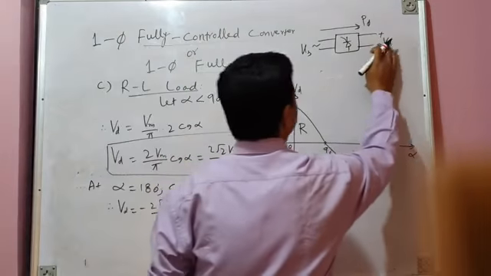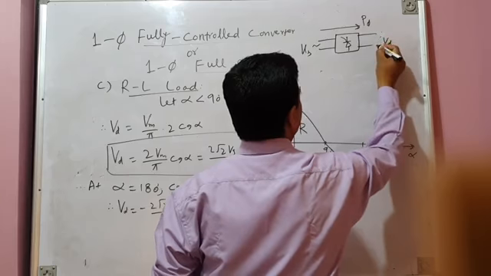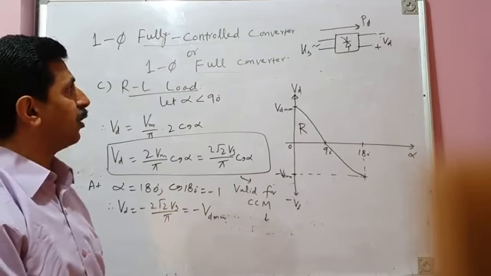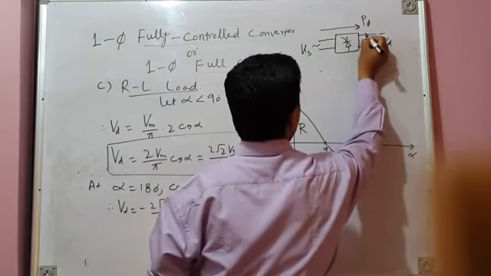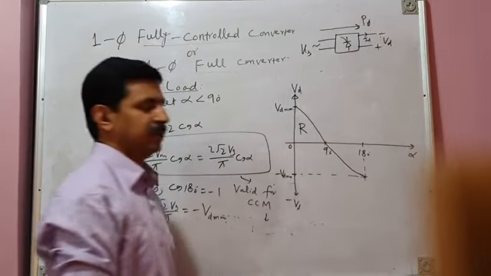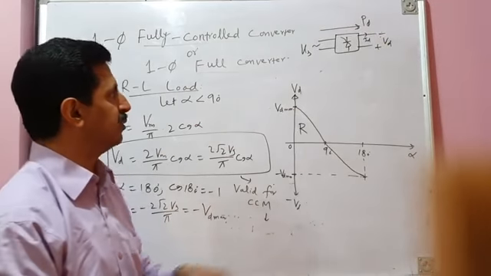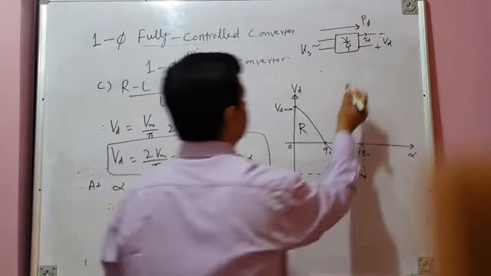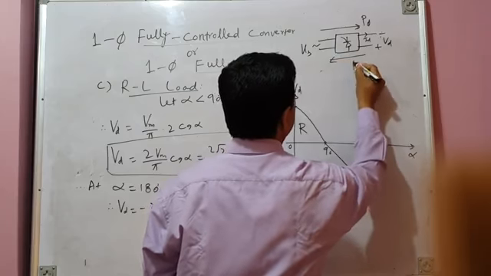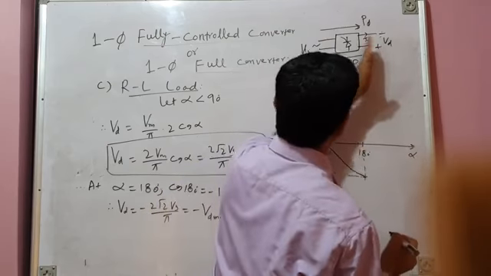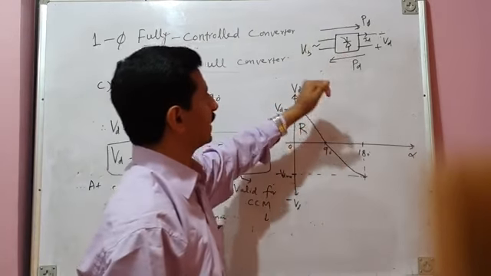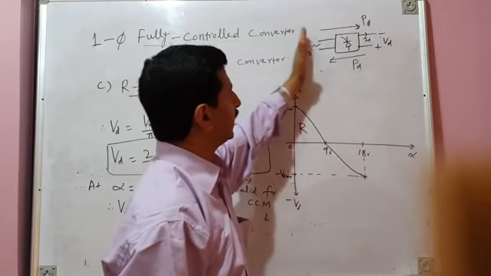Fine. For alpha between 90 and 180 degrees, average output voltage is not positive, it is negative. That means from 90 to 180 degrees, average output voltage becomes negative. And with negative average output voltage, current is always positive. Current cannot reverse its direction. Negative average output voltage means power is negative. Okay? Negative power means that power is now flowing in the reverse direction. Power is flowing from DC side to AC side.